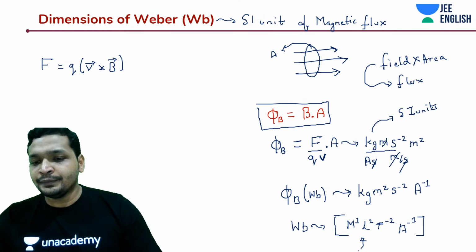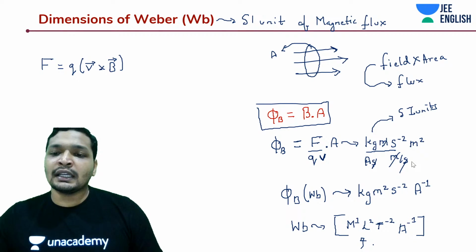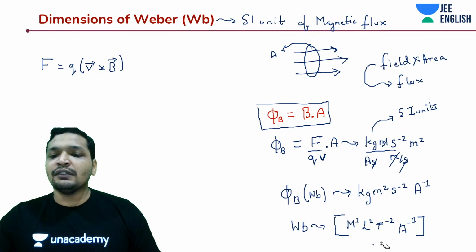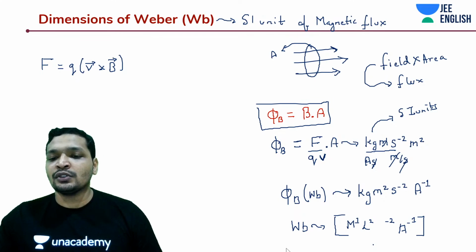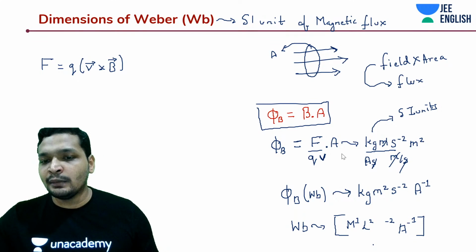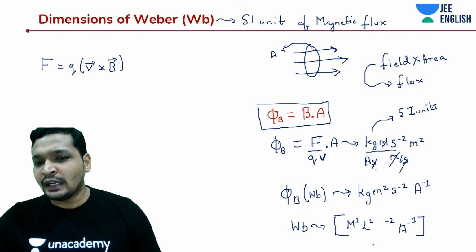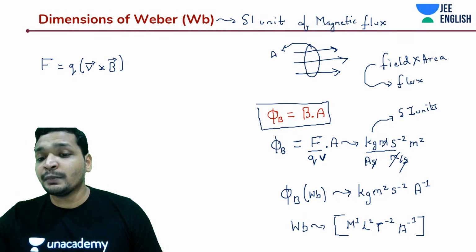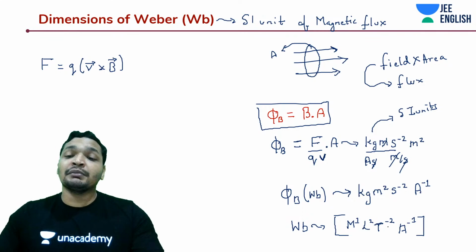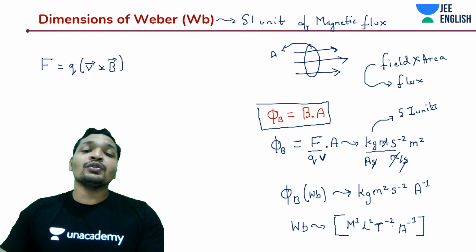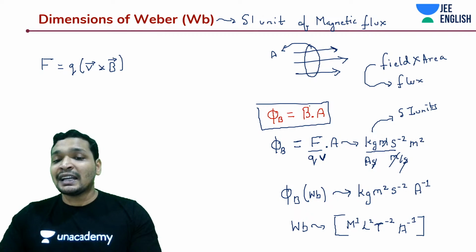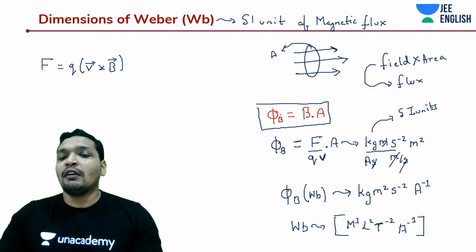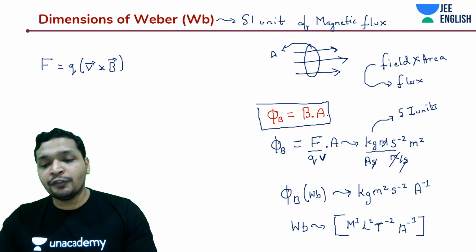M to the power 1. So one of the things is like what Kunal asked. You can go through the options and see where there should be t to the power minus 2. As soon as you get a few things, you can eliminate them. But anyway, it's best to always write it down completely, because your questions may not necessarily be like this. Your questions will be something like they are asking you to express, given some random dimensions of B, phi in terms of B, or B in terms of magnetic field.